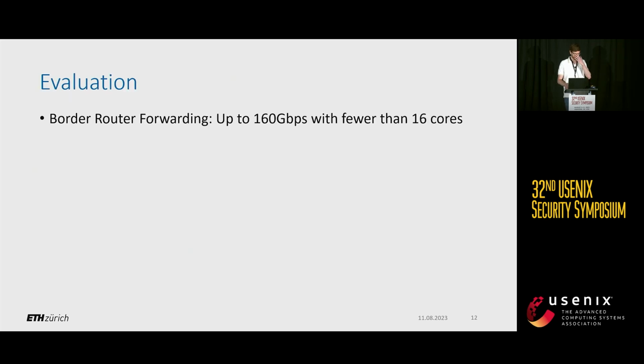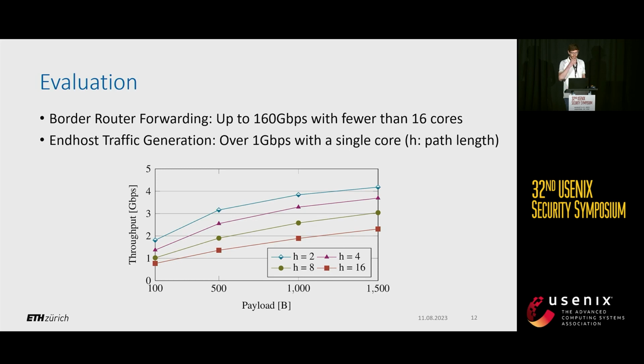For the evaluation, we implemented FABRID using DPDK, and we showed that for the border routers, which have to decrypt the policies and then forward the traffic accordingly, we can achieve up to 160 gigabit per second with fewer than 16 cores. And for the endpoint, in order to generate FABRID traffic, we can achieve roughly 1 gigabit per second of traffic generation with one single core.